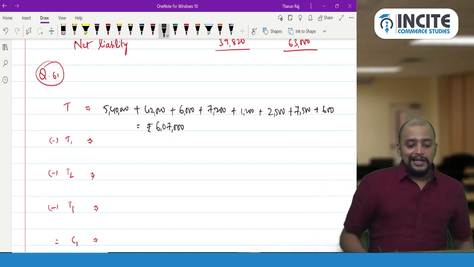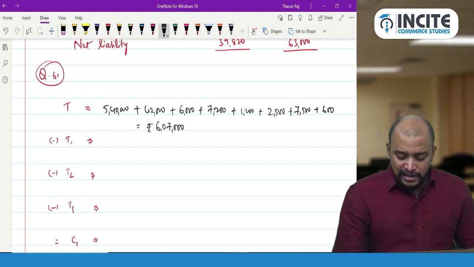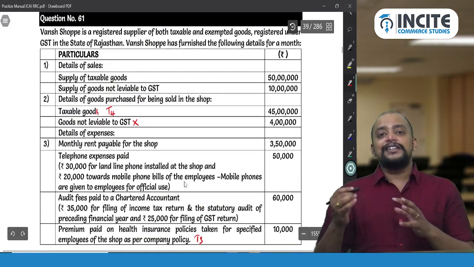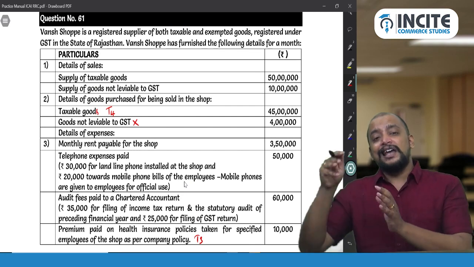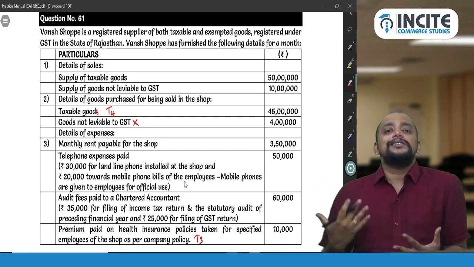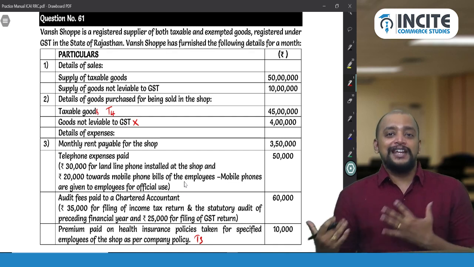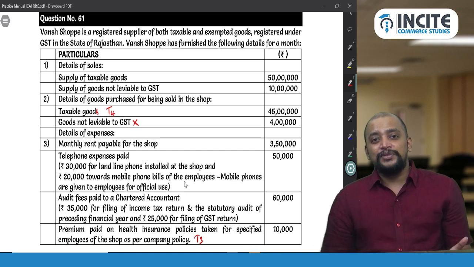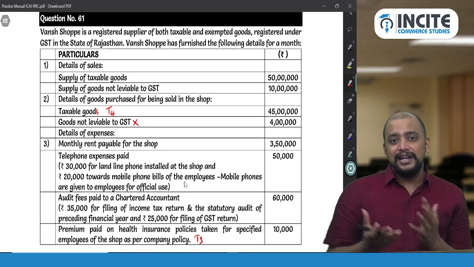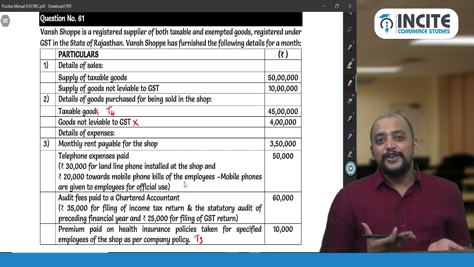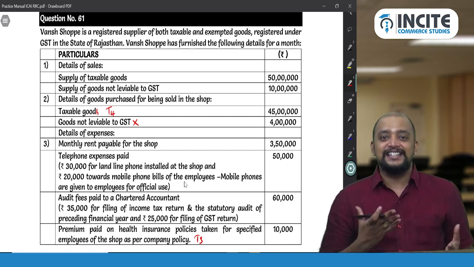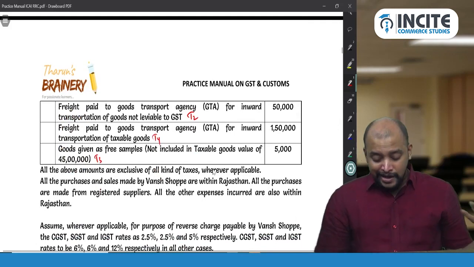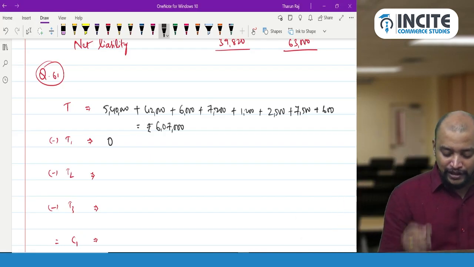Now T1, that is out of this anything is used for non-business purpose? No. So already we did this. So in exam you just write that in pencil and thereafter you erase. See, we should be able to arrive at the answer. That is important. If the invigilator asks why you have written something in pencil, you tell that I will erase it, because I have to arrive at the answer as this is such kind of question. So T1 you have not written anywhere, because nothing is used for non-business purpose. So therefore T1 will be 0.